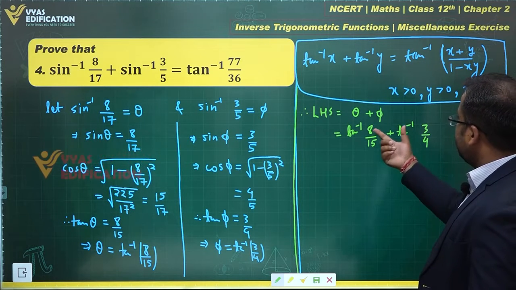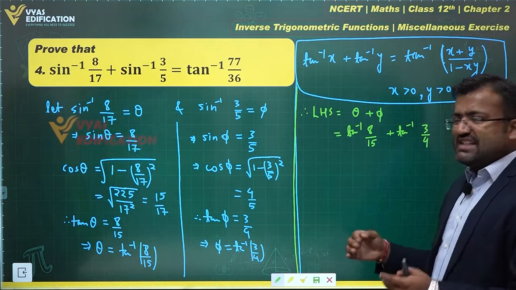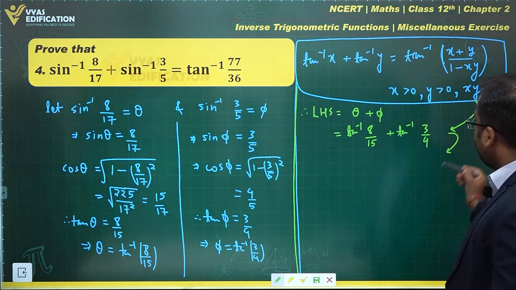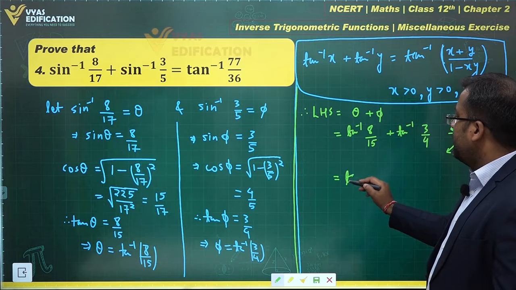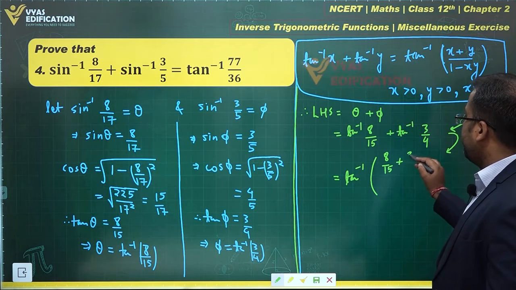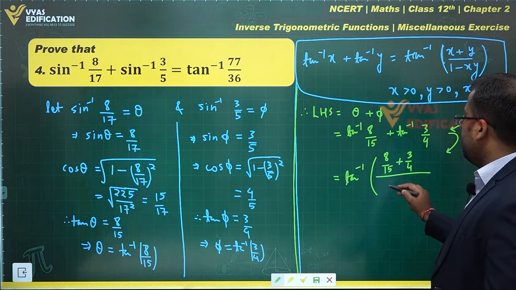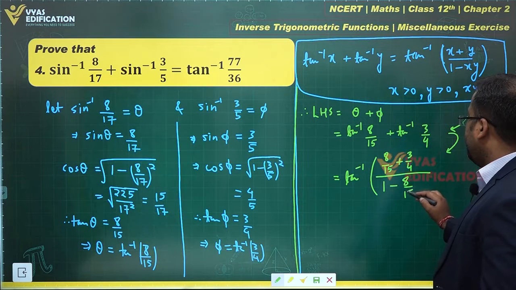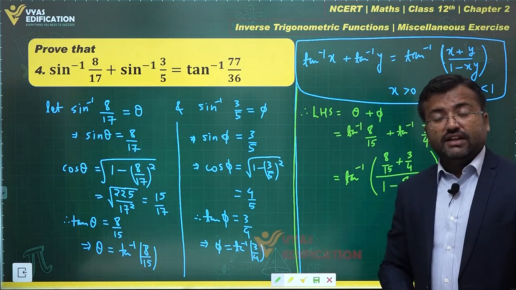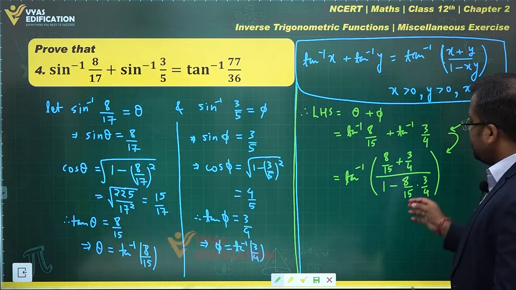The product, as you can clearly see, is 24 upon 60, which is less than 1. The product is less than 1. So, using this identity over here, what do we get? This can be converted into tan inverse of (x plus y) over (1 minus xy). This is what you are supposed to do, right? Tan inverse of (x plus y) over (1 minus xy).